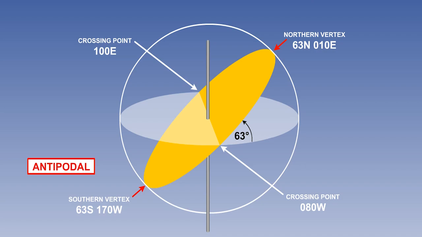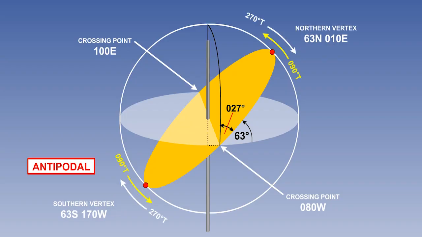The direction of the great circle can be determined from this crossing angle. At either vertex of the great circle, the track direction is either 090 or 270 degrees.